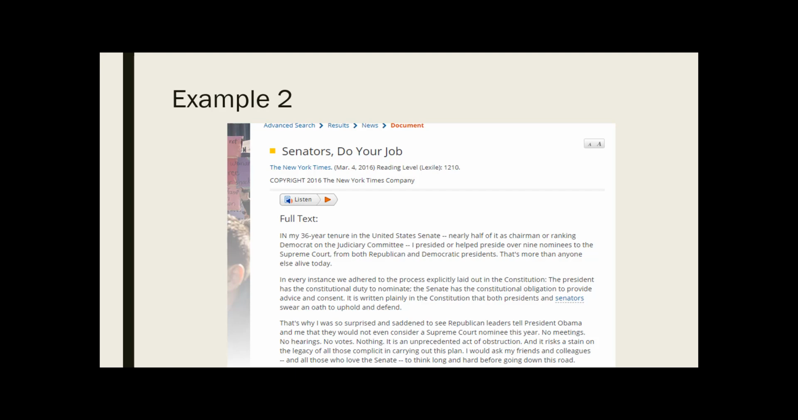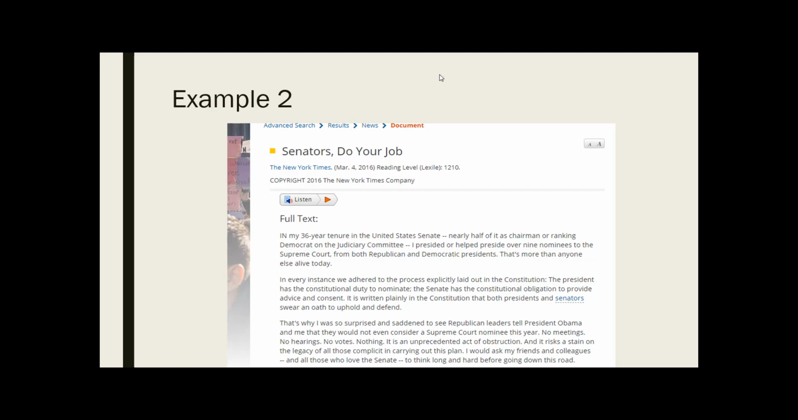Okay, hopefully you read through this and you realized this is an example of an opinion piece, right? It has a lot of the markers of an opinion or an editorial article, right? First off, we can see that its title is Senators, Do Your Job. That's not a statement of fact, right? There's no way to prove that true or false. That's a request or a command. Anytime you see a request or a command in a title, it's a pretty good guess that you're looking at an editorial or an opinion-based argument rather than a simple summary of facts.